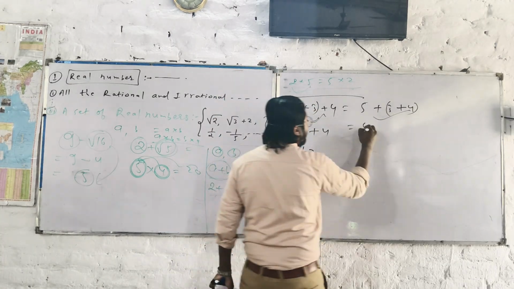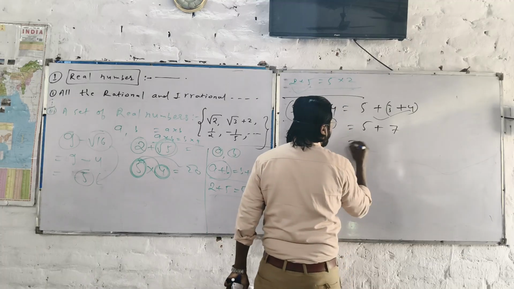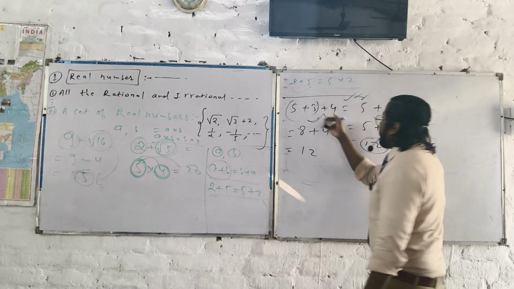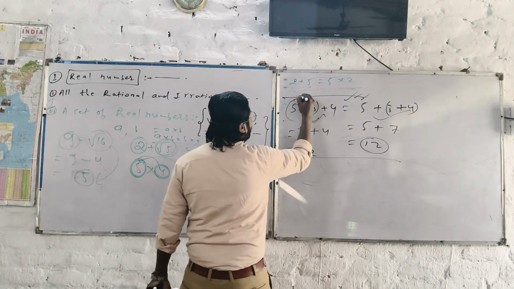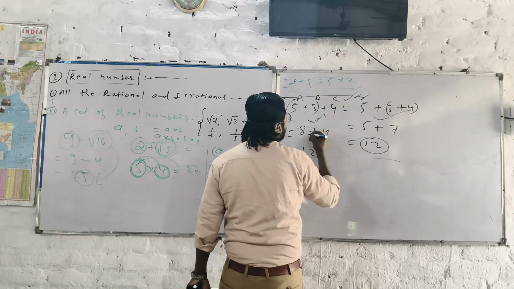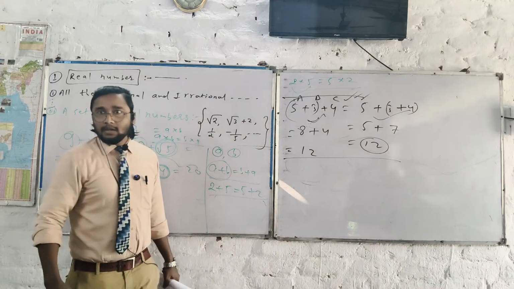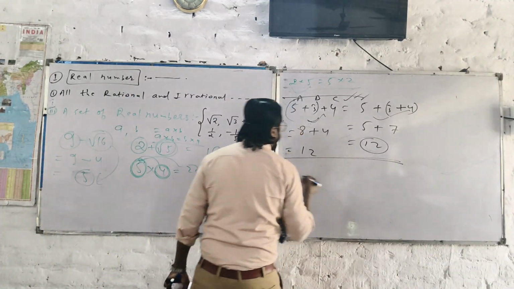The rule of the board maths. The 5 plus 3 plus 4, what will you get? 12. So I can say the associative law of addition and multiplication follow the same way. For example, it is A, it is B, it is C.